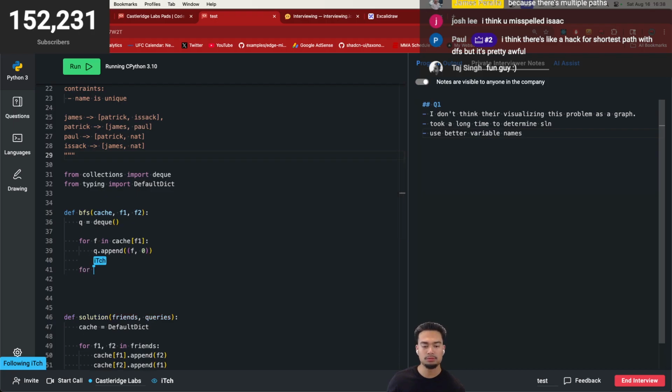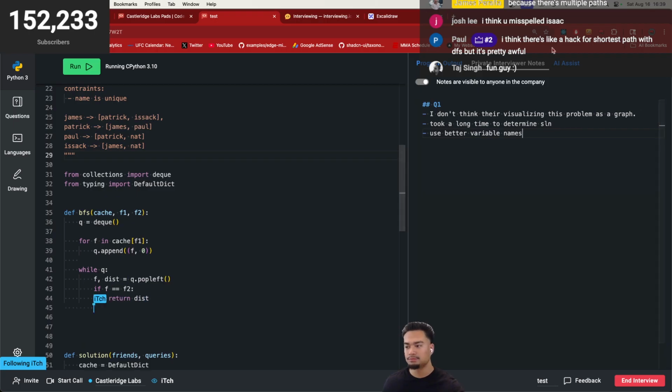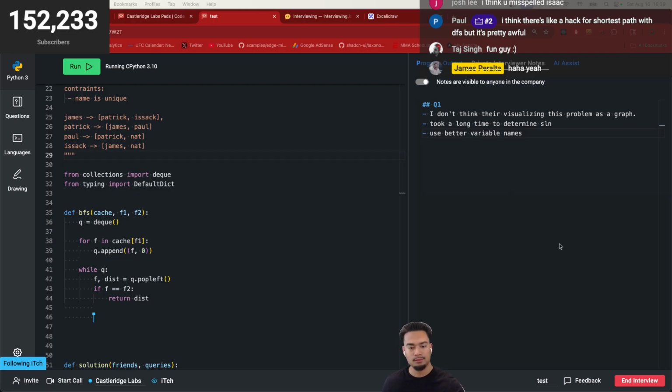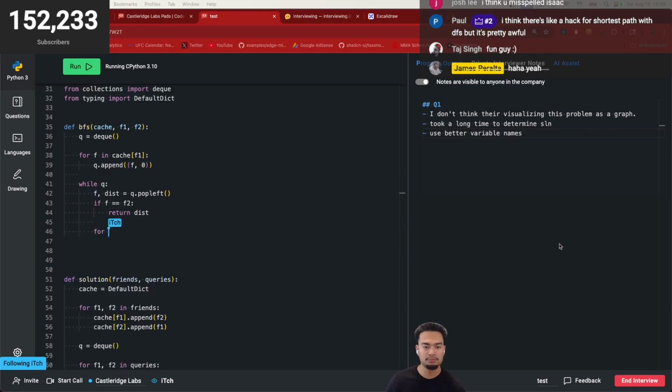So now that we have this, I'm going to say whilst we have a value in our queue, I want to pop out the friend. I'm going to give this a friend, just call it f, and then the distance equal to q.popleft. Now I check the case if f is equal to f2, I'm just going to return the distance. Else, I basically want to perform a BFS on every single friend's friends.